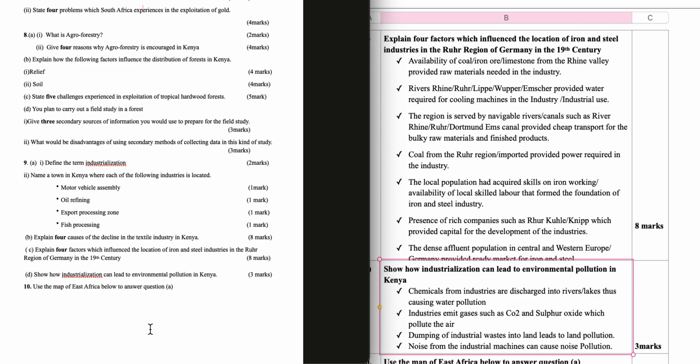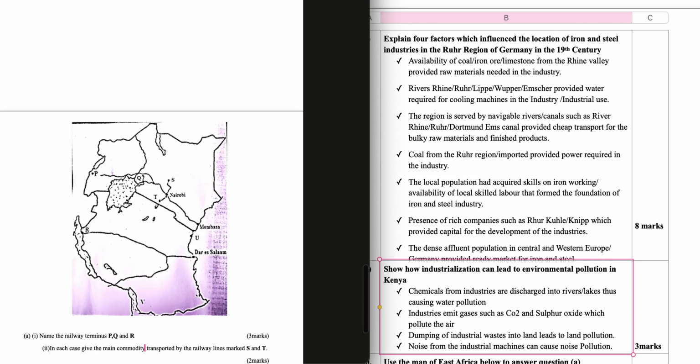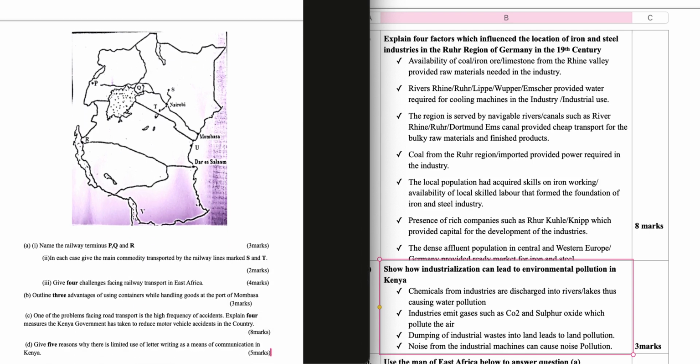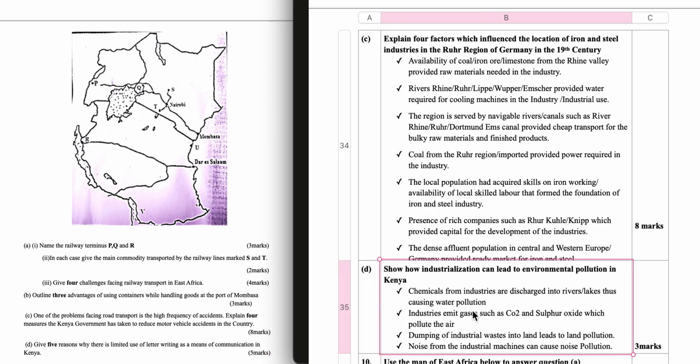Question 10. Use the map of East Africa below to answer question A. Question 10 A1. Name the railway terminus P, Q, and R.